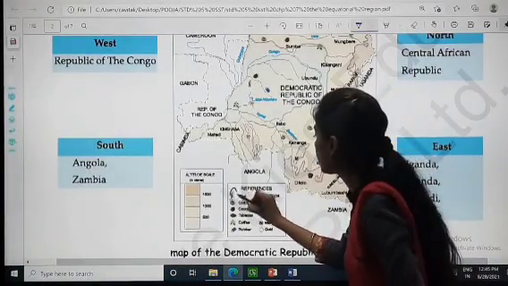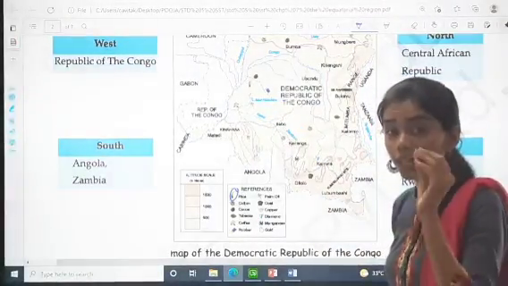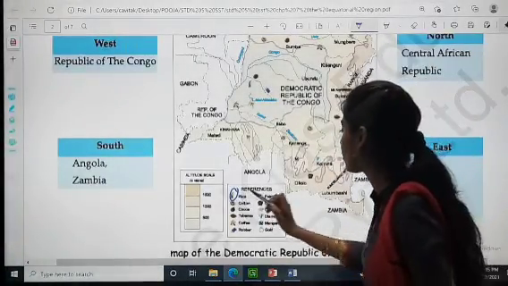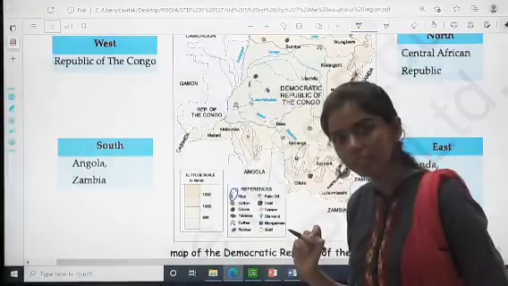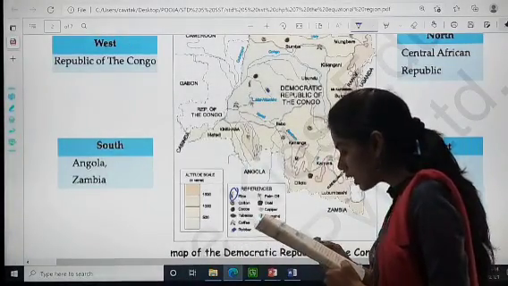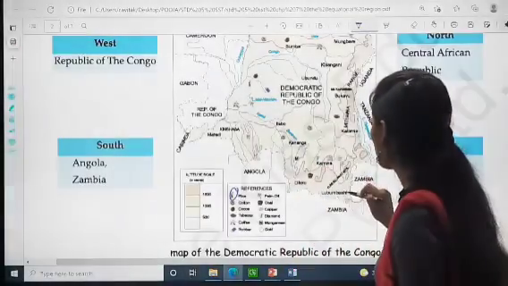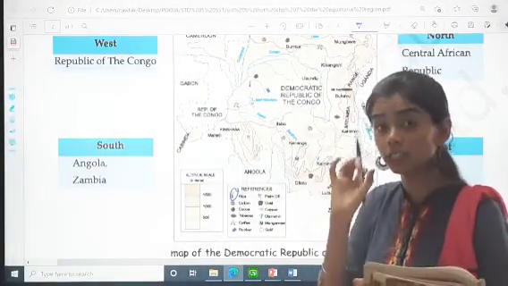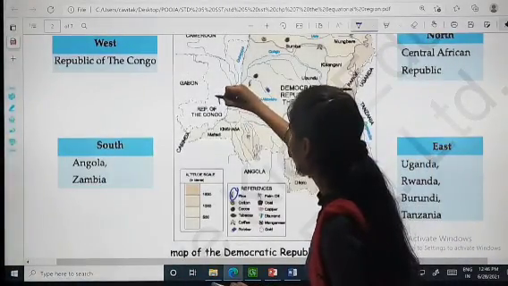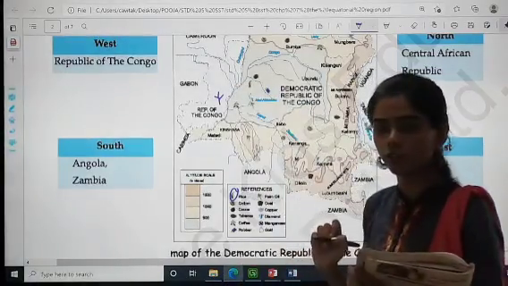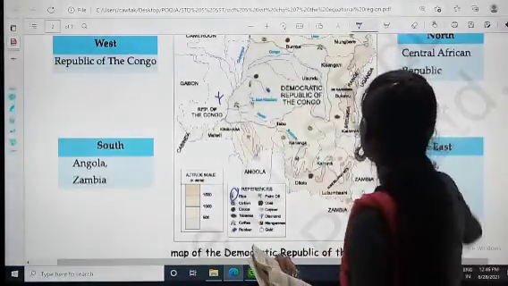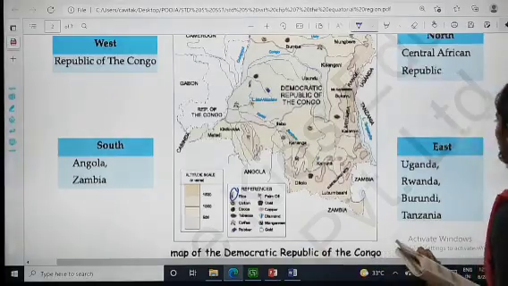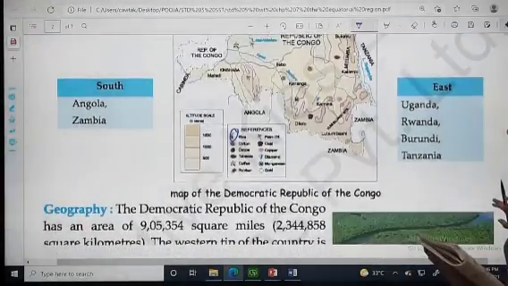Now if this symbol is there in the map, it means what in that country? In that country the production of rice is quite good. Then if it is cotton, they have kept that symbol. For example, palm oil. They have made a tree. So if I say that in Angola or in the Republic of the Congo there is palm oil, they will make the symbol like this. Is it clear? That was just an example. So this was the map of the Democratic Republic of the Congo.